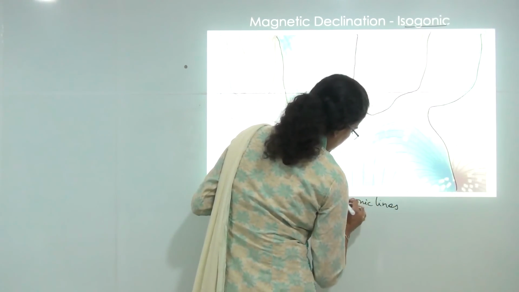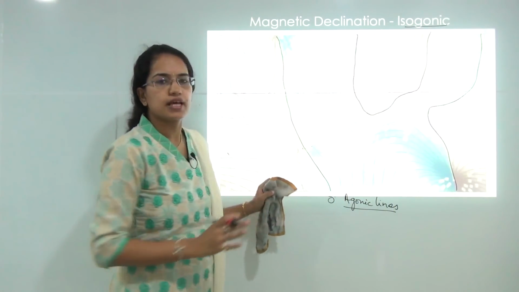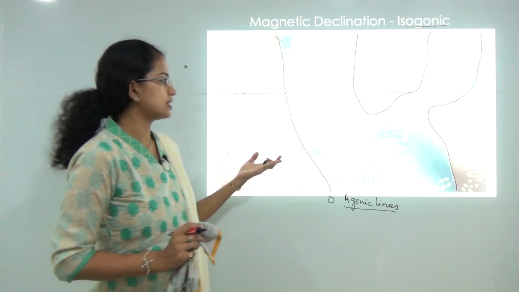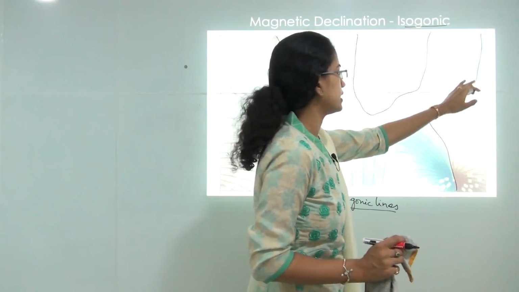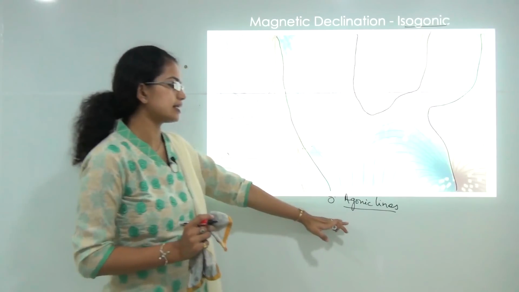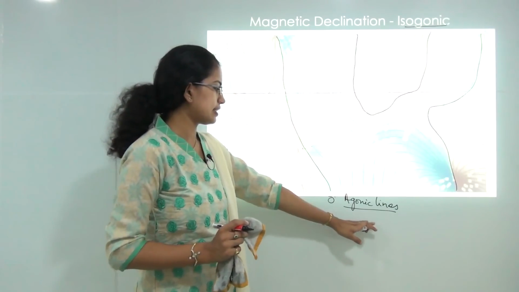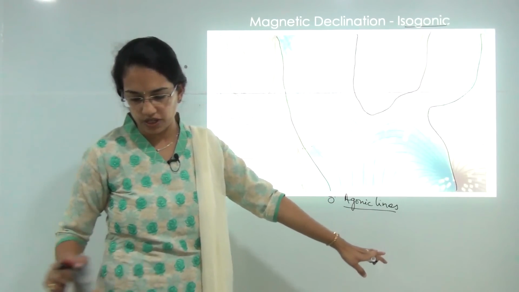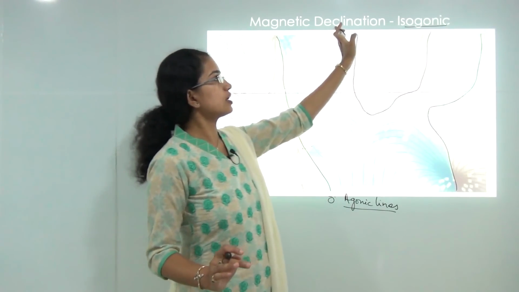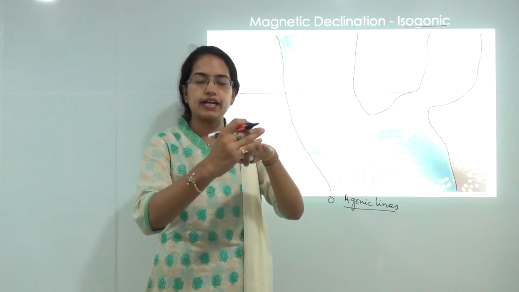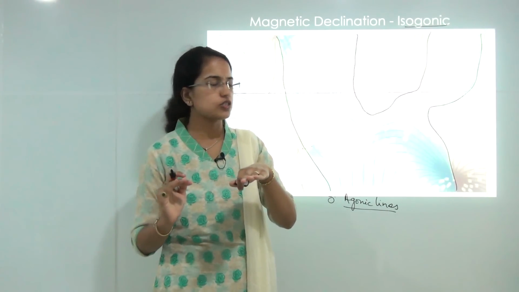So if we talk about the actual phenomena on our world map, we can say you have just three lines which do not have any magnetic declination. They are lines of zero magnetic declination, also known as agonic lines. Now as we talked about, declination is the angle between the true north and the horizontal component.